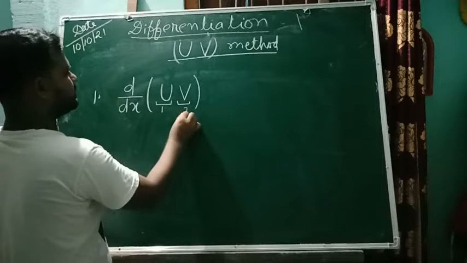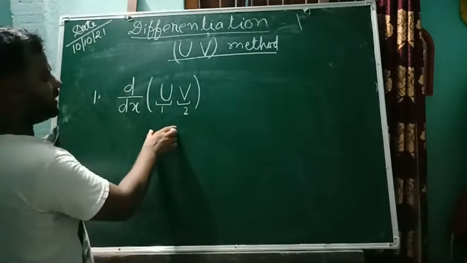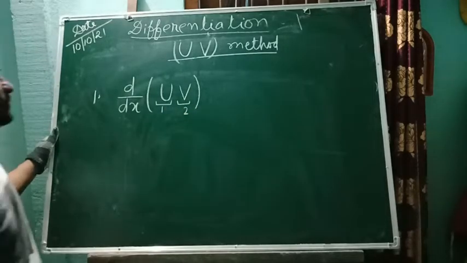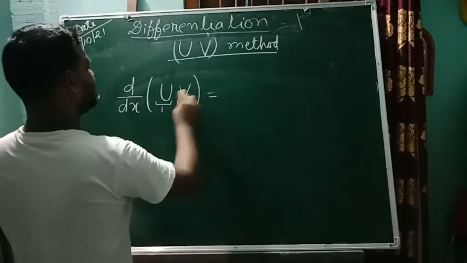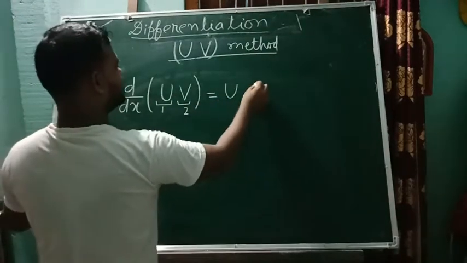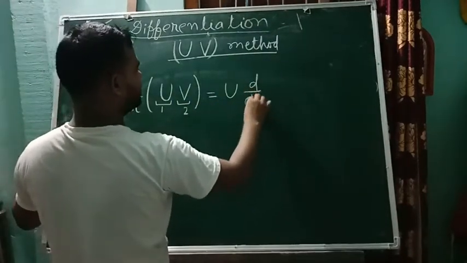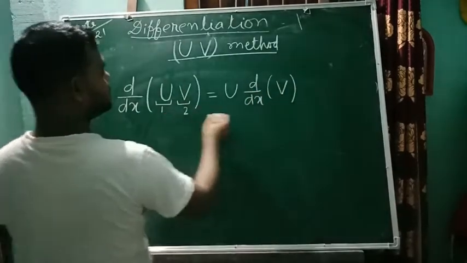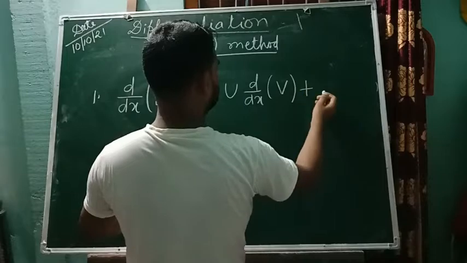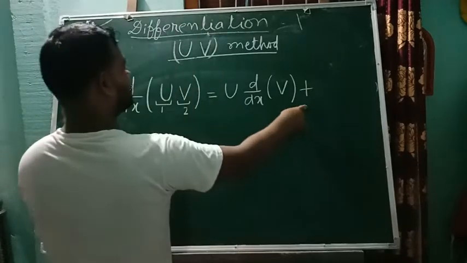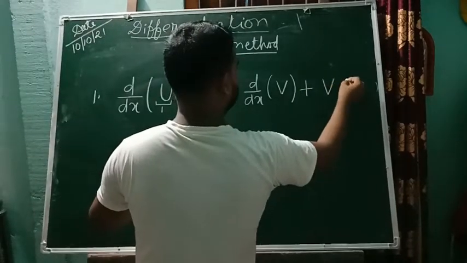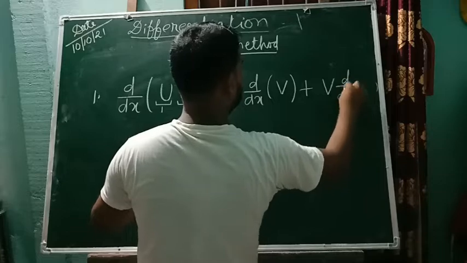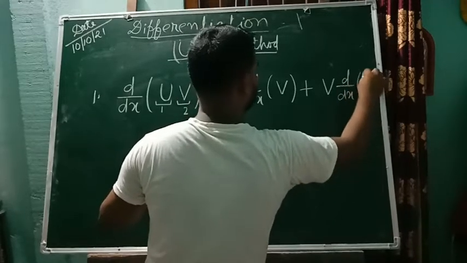First function, second function. So when you get this type of function, let's remember this formula: first function written as it is, then the derivative of the second function, v. Since it is a product, plus will come in between. Again, second function first, and then the derivative of the first function.